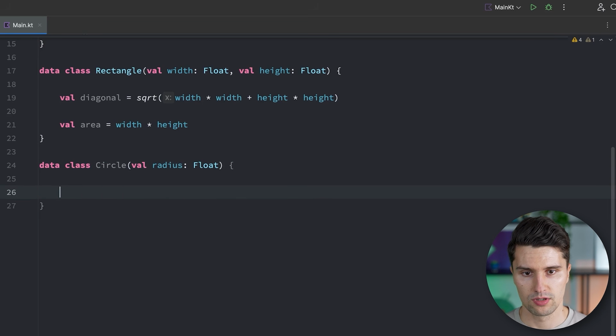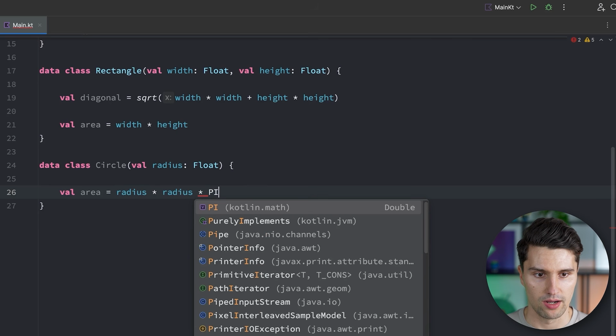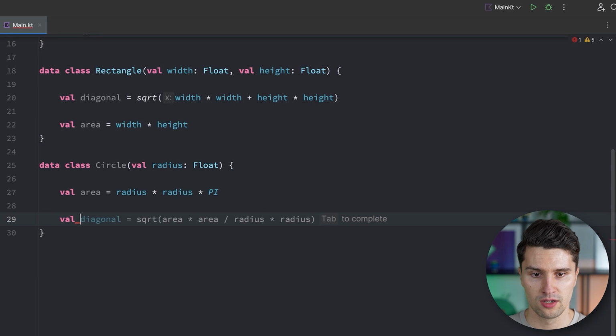And the circle can also contain an area, but how a circle's area is calculated is, of course, different than how it works for rectangles. So with circles, that's actually radius squared, radius times radius, and that multiplied by pi. There is a constant in Kotlin that just refers to the number pi. And for circles, we could also expose something like the diameter, which is simply 2 times the radius.